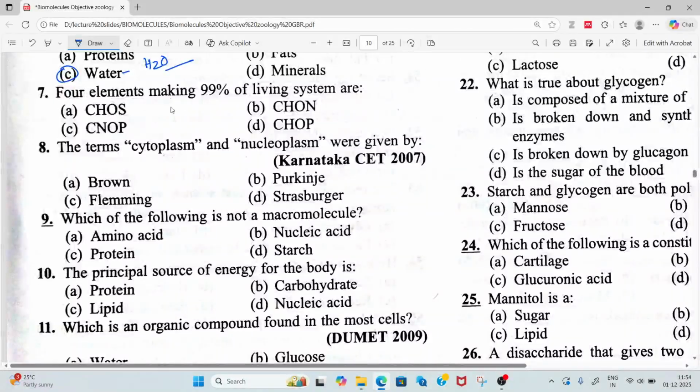Four elements making 99% of living systems are. So the correct answer for this question is option B. Option B will be the correct answer: carbon, hydrogen, oxygen and nitrogen.